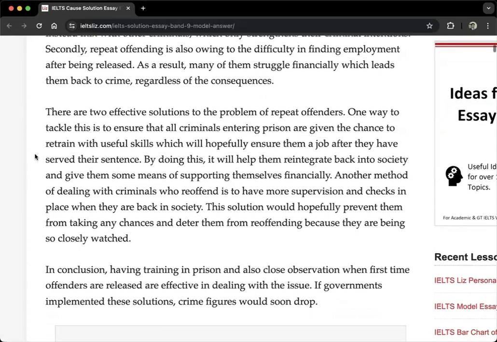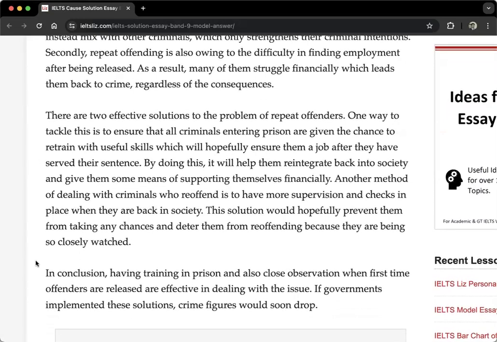Okay. Now, can you read this second body paragraph? There are two effective solutions to the problem of repeat offenders. One way to tackle this is to ensure that all criminals entering prison are given the chance to retrain with successful, useful skills which will hopefully ensure them a job after they have served their sentence.